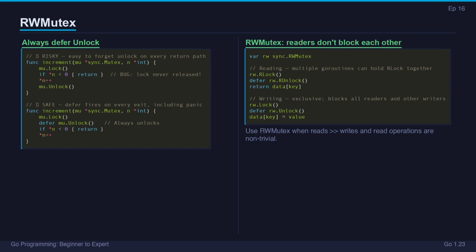When to use RWMutex versus plain Mutex. Use RWMutex when reads are significantly more frequent than writes and read operations take meaningful time. For very short critical sections, like a single increment, a plain Mutex has lower overhead than RWMutex. For caches, configuration stores, and data that's set once and read thousands of times, RWMutex pays for itself.